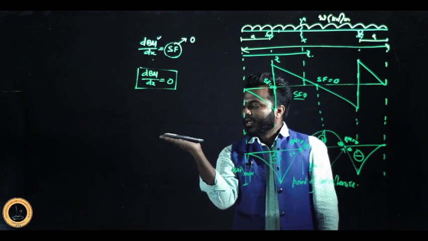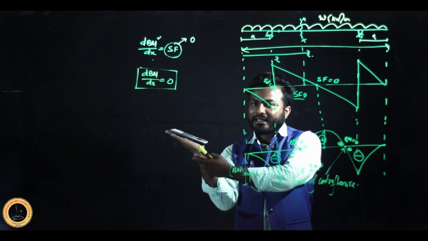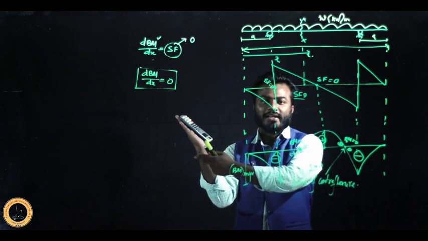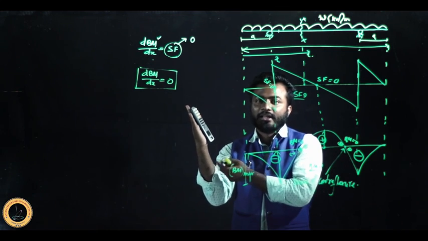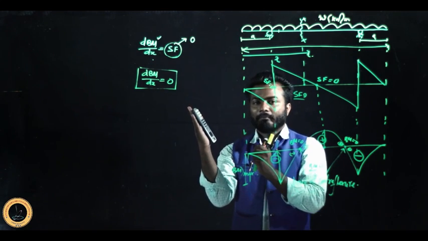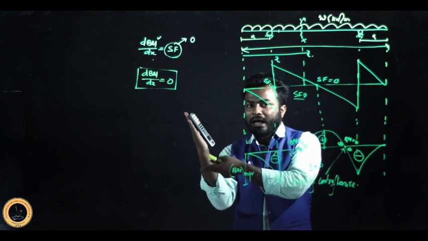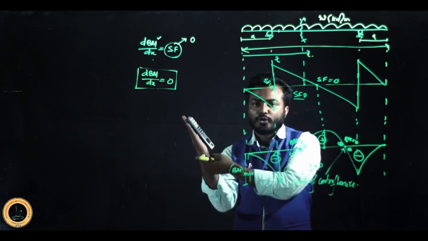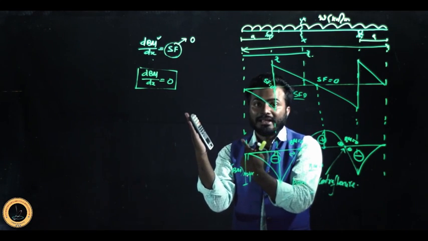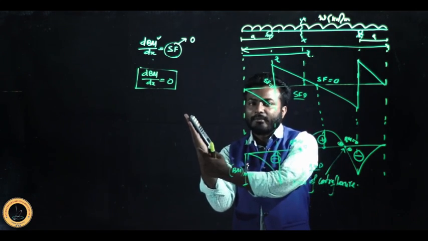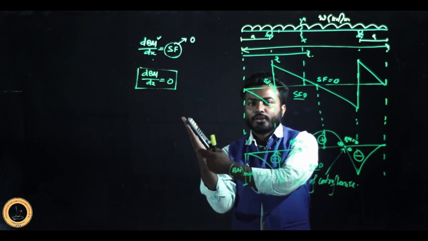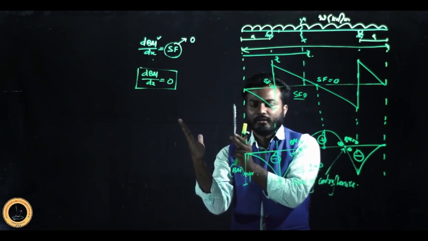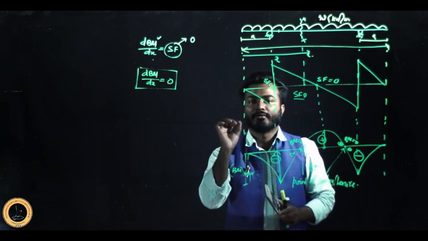Now, if I gradually increase the inclination of my plane, say I am increasing by 1 degree, 2 degree, 3 degree, 4 degree, 5 degree, 6 degree, 10 degree, still the body is in equilibrium. Why? Though the inclination of the plane increases from 0 to a maximum value, still the body is in equilibrium. That maximum angle of inclination of the plane, so that the body still remains in equilibrium by the assistance of friction only, is called the angle of repose.